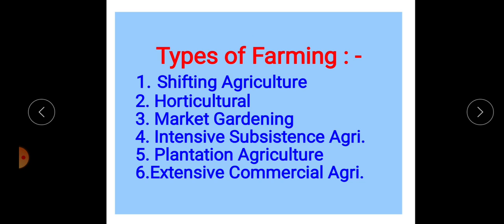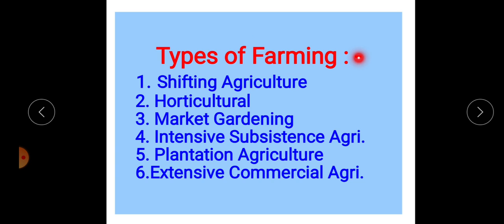Agricultural products are very important to fulfill our basic needs. We use fruits, vegetables, flowers, as well as meat, fish, and milk. Such products are related with agriculture and agricultural occupations. Other occupations are also related with agriculture, for example animal husbandry. So agricultural production is very important to fulfill our daily needs.